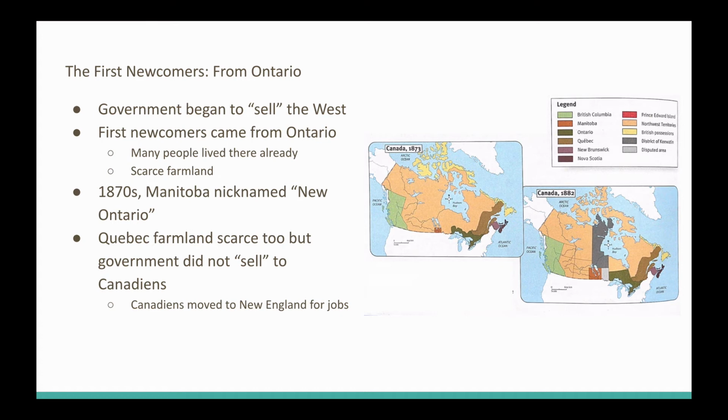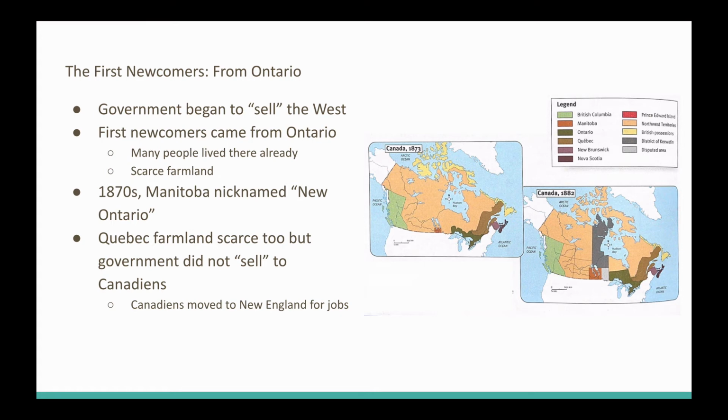So the first newcomers, like I mentioned, are coming from Ontario. There were already people that were living there, though. That's a problem. And the farmland was scarce. This is what's happening in Ontario. So let's head west. There's already a lot of people in Ontario, and all the good farmland is taken.